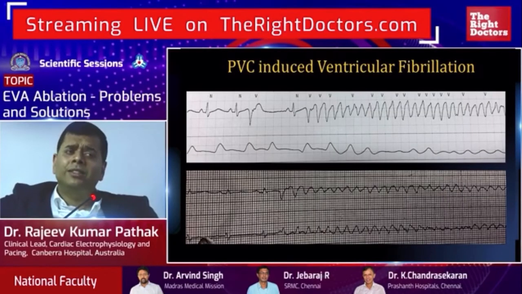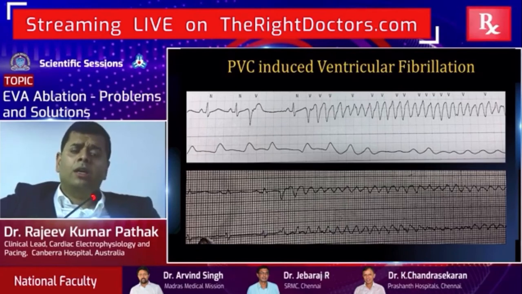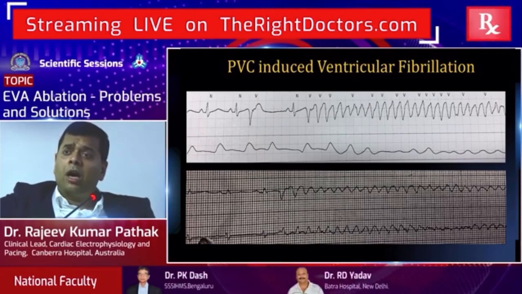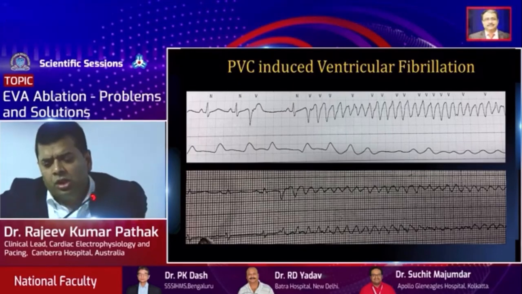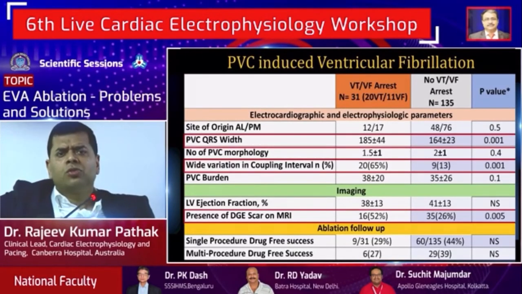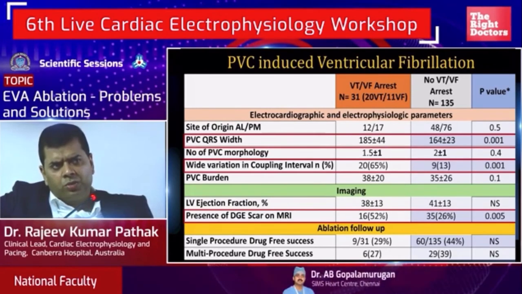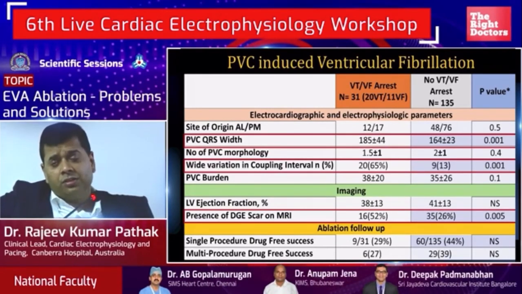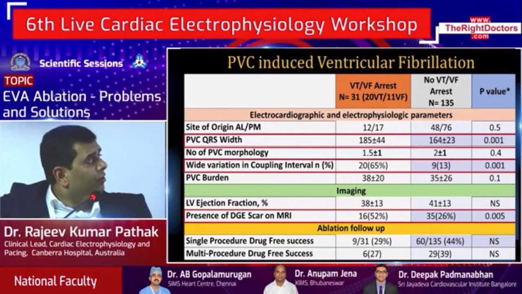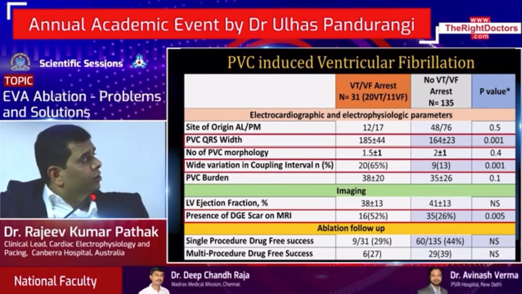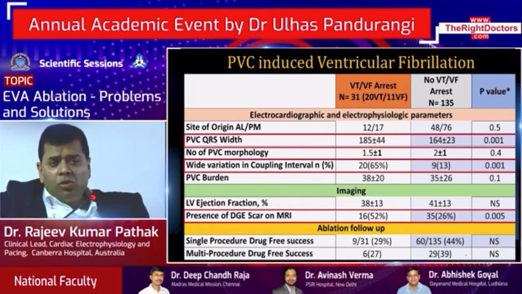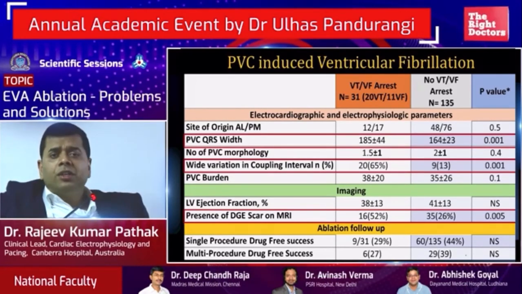I will also try and touch base on a few other things, one of them being the PVC-induced ventricular fibrillation. Considering proximity to the conduction system, these are not infrequently seen. So we looked at our data to see whether we can predict which PVC cases will have a higher risk of ventricular fibrillation. And what we found here is, again, the QRS width was a marker of increased risk of ventricular fibrillation. The most striking was wide variation in the coupling interval.